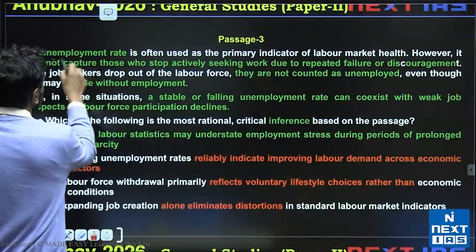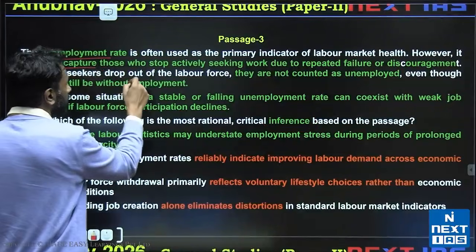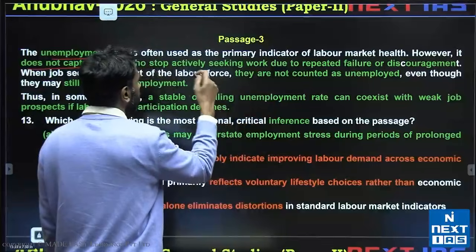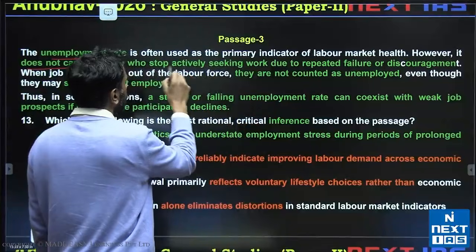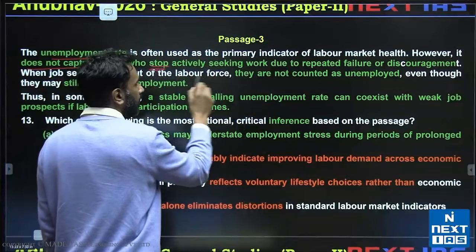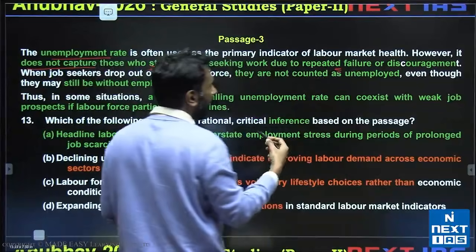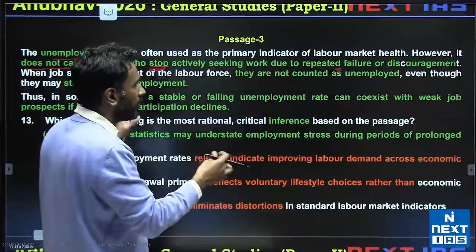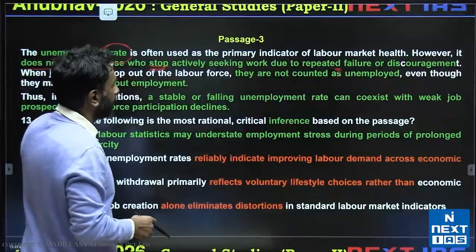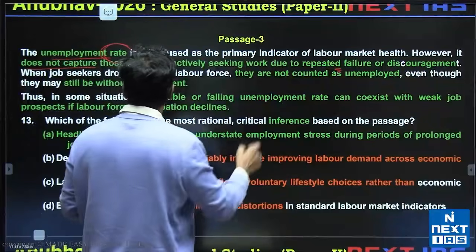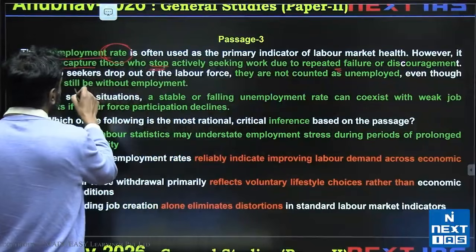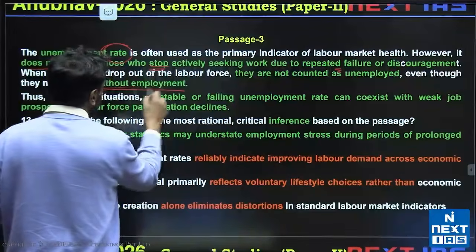Unemployment rate does not capture something correctly. That group of people who stop seeking work because of repeated failure. So that group which gives up seeking work is not counted in unemployment rate. They are not counted as unemployed because they may be still without employment.